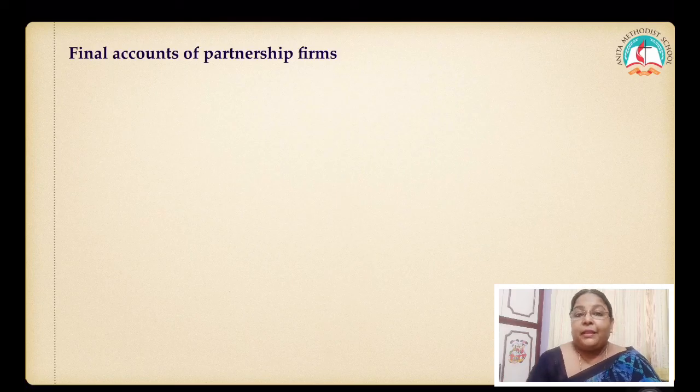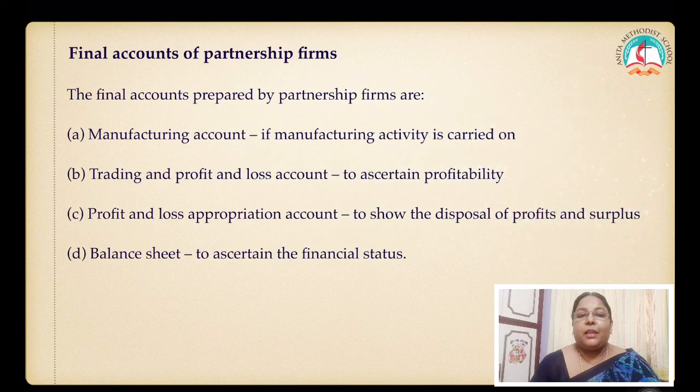Now, what are the final accounts of a partnership firm? What accounts should our partnership maintain? Manufacturing account. When the partnership manufactures or produces goods, then they have to prepare an account called manufacturing account. Trading and profit and loss account. You know, trading account is prepared to find out the gross profit or the gross loss. Profit and loss account is prepared to find out the net profit or the net loss.